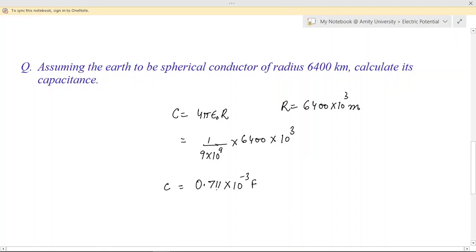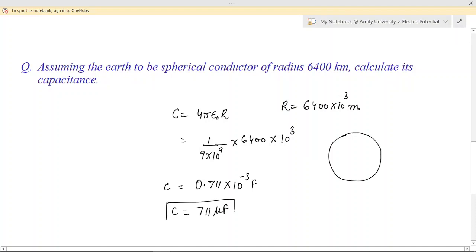Right? So just look at this value of the capacitance. It is such a small value, not even equivalent to 1 farad. You know the size of the Earth is huge; the radius of the Earth is around 6400 kilometers. So how big the Earth is, and such a big sphere does not even have a capacitance of 1 farad. From this we can get an idea that 1 farad is actually a very large capacitance, right? In terms of microfarads, we can express the capacitance as 711 microfarads.